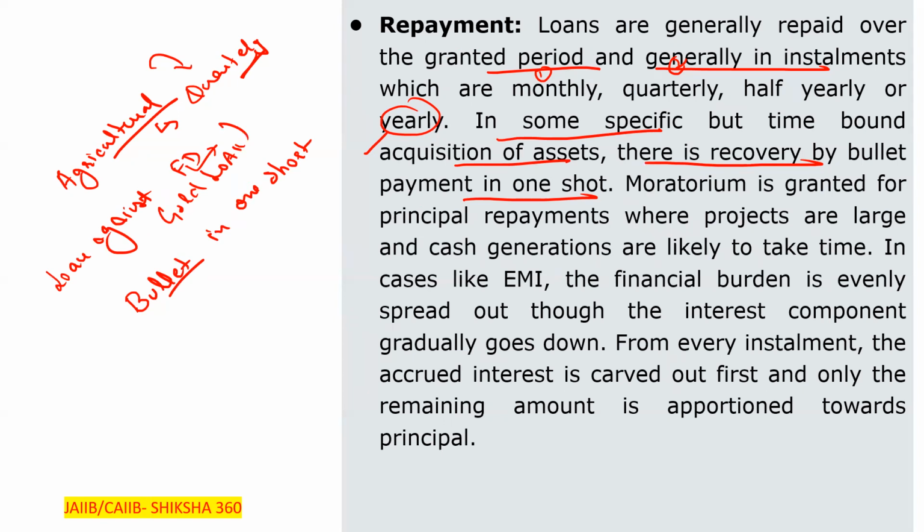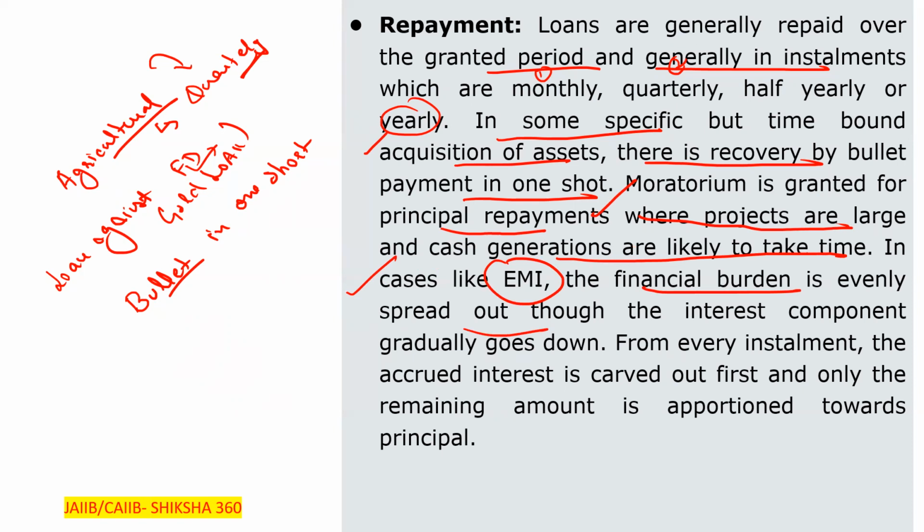Clear? Moratorium is granted for principal repayments where projects are large and cash generation is likely to take time. In cases like EMI, the financial burden is evenly spread out, though the interest component gradually goes down.